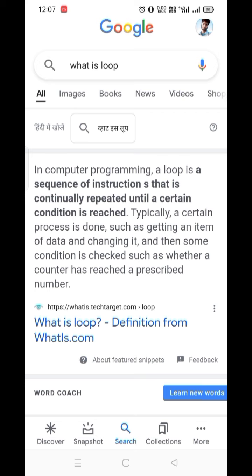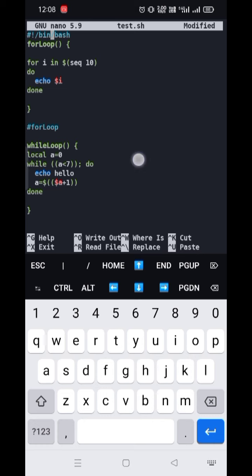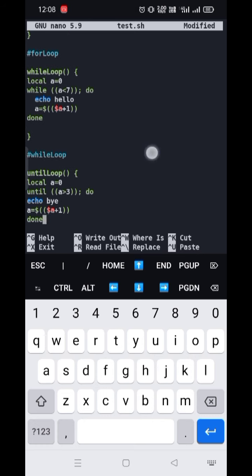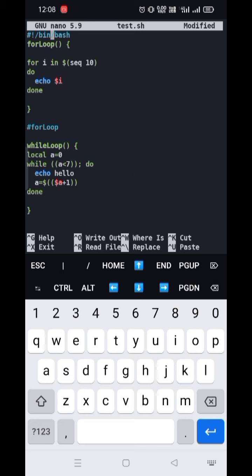So in bash scripting, we have majorly three kinds of loops. They are for loops, while loops, and until loops. So let's learn about that practically. Here I have made a script containing all these three loops, examples of all the three loops.